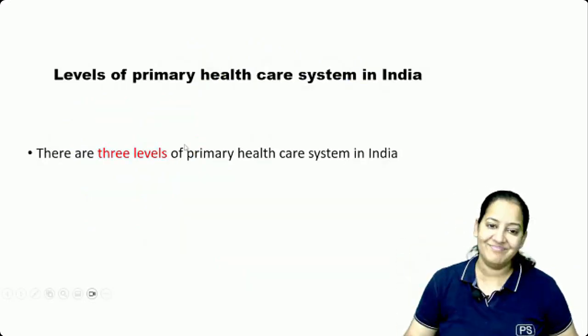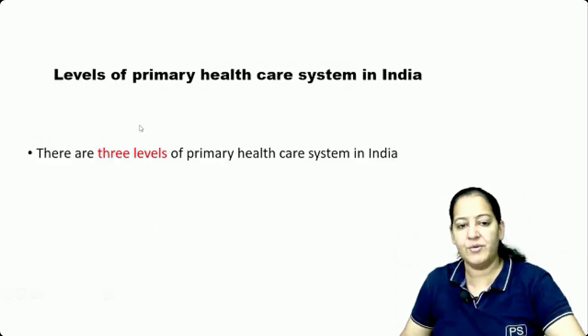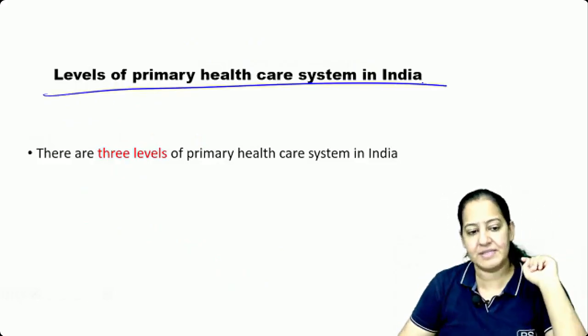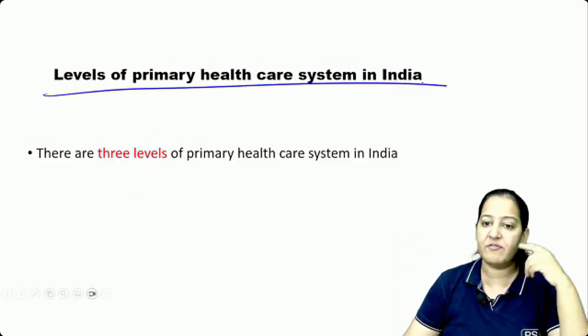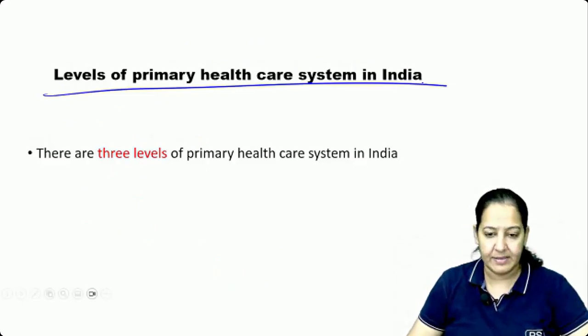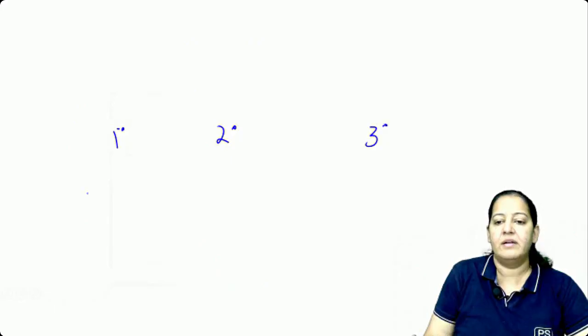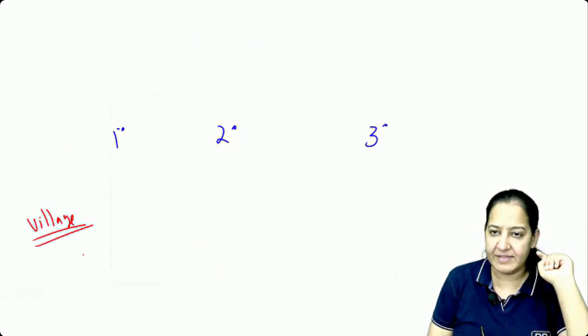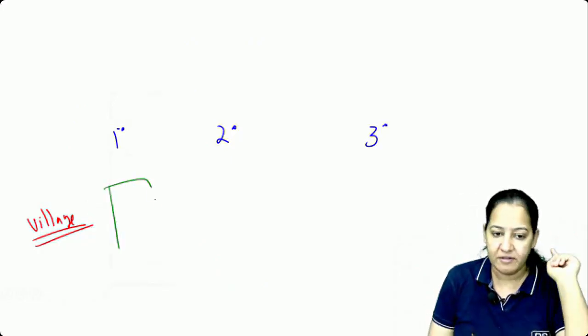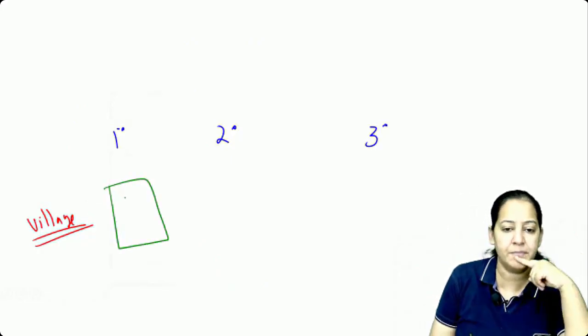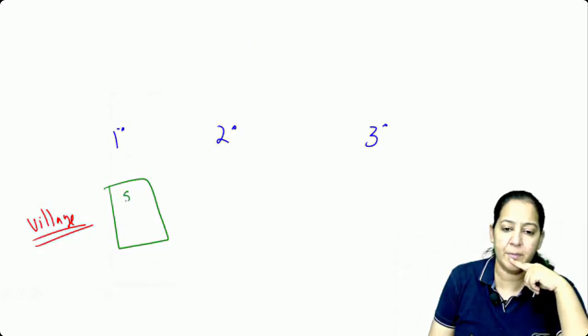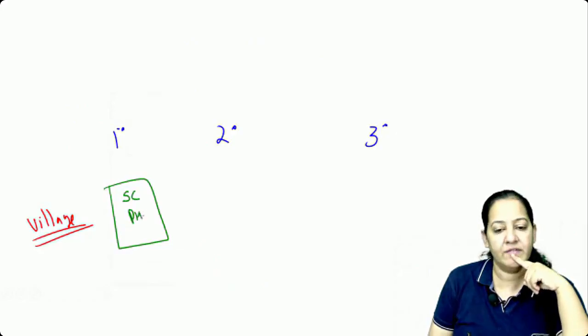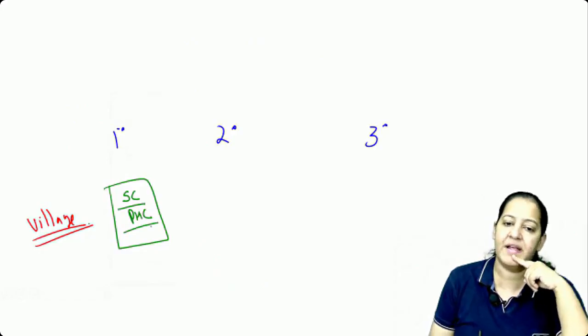How many of you are with me? The last thing which I would like to tell you here is the levels of the primary healthcare system in India. What are the various levels? There are 3 levels: the primary level, secondary level, tertiary level. So this is a village. The people here are ill. Imagine some people have disease. So where do they come? The first point of contact, either they will come to a sub-center or they will come to a primary health center. So sub-center and primary health center are primary level.